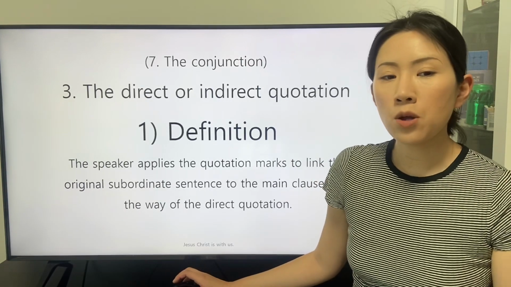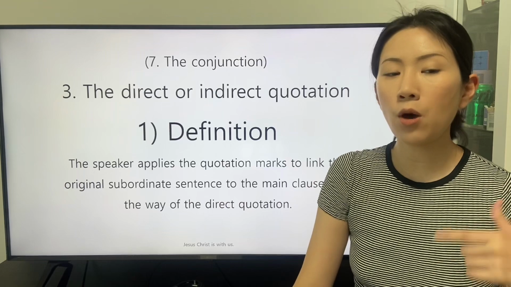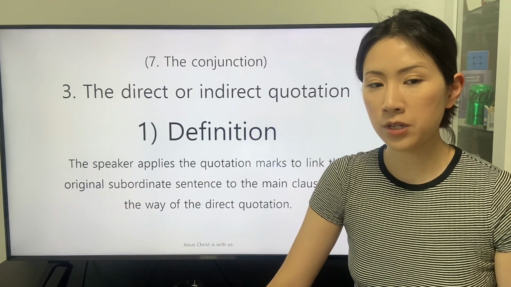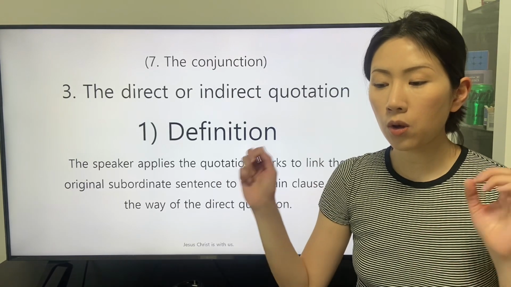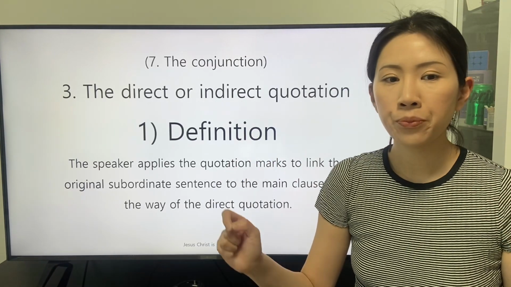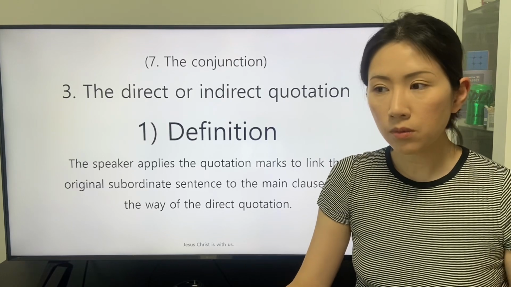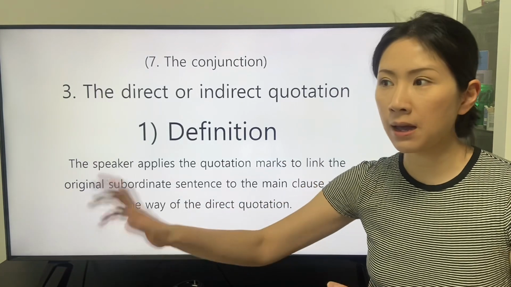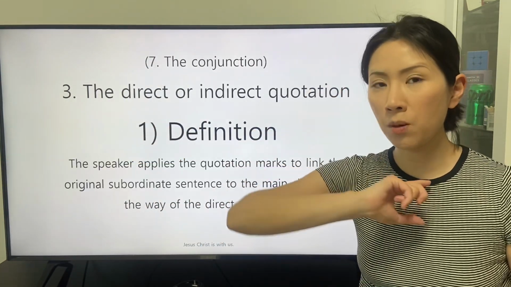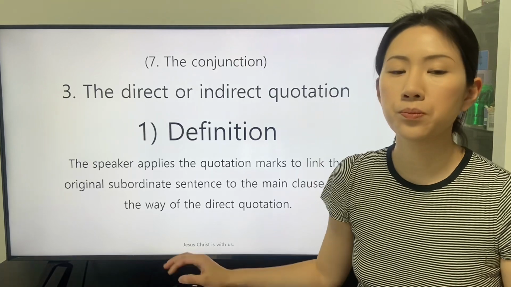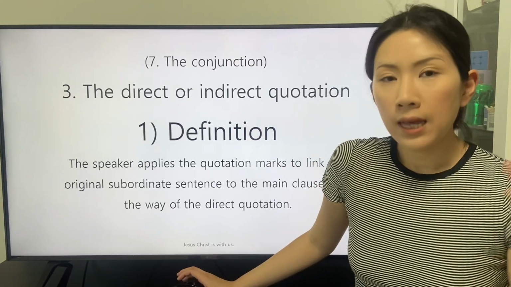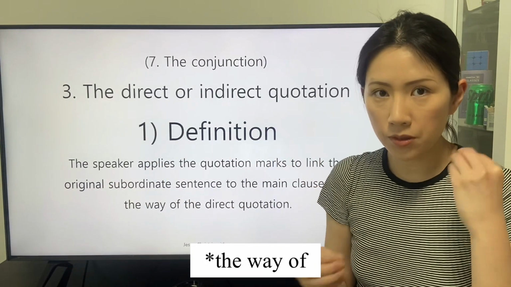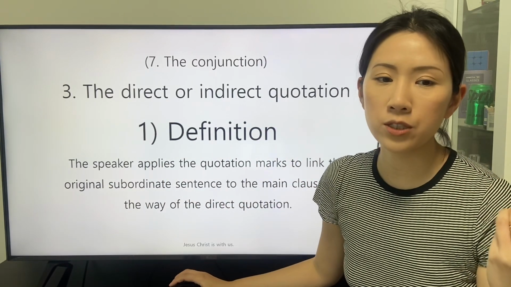The speaker applies the quotation marks to link the original subordinate sentence to the main clause with the way of the direct quotation. The quotation marks reveal that the subordinate sentence is stated by the different speaker from the speaker of the main clause. And the subordinate sentence is stated with the direct quotation.